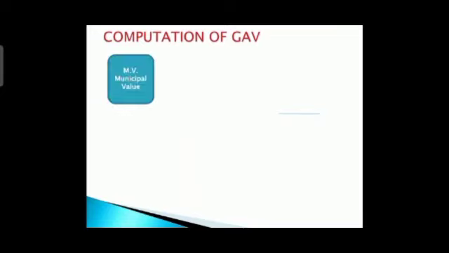Okay, next we'll see computation of GAV. This is a very important part. This will help you get your marks in your examination, because you have to calculate GAV always, right? When you want to find out the income from house property, you have to go through some steps. Before that we have to calculate computation of GAV. Now for computation of GAV, we have to consider 4 important things, that we'll see one by one.